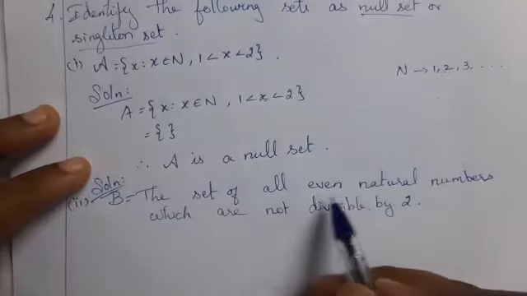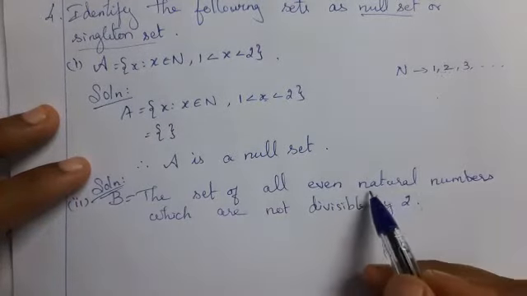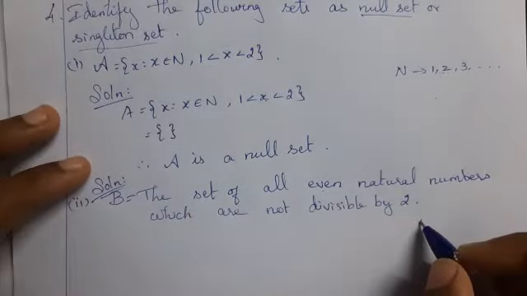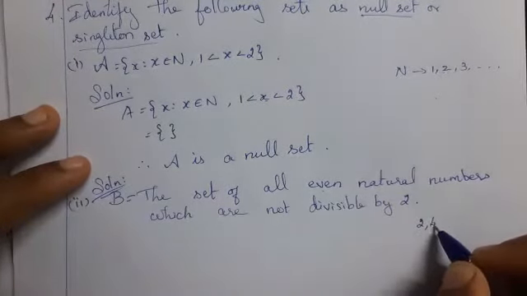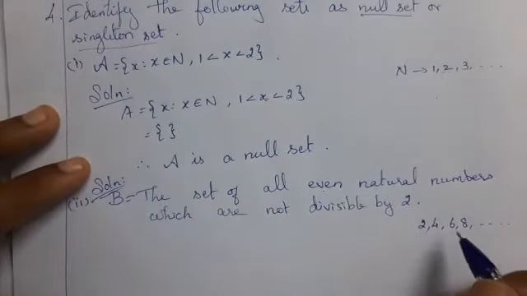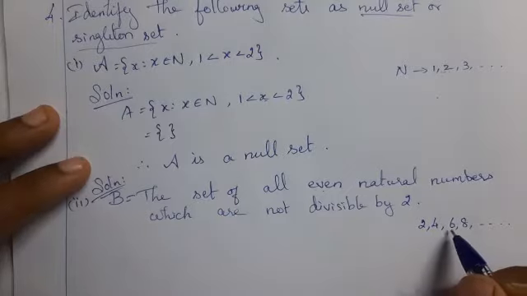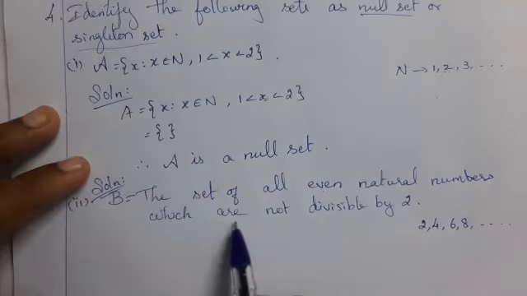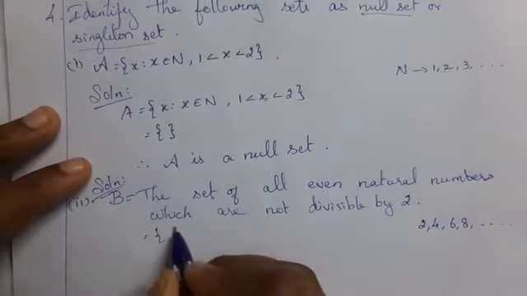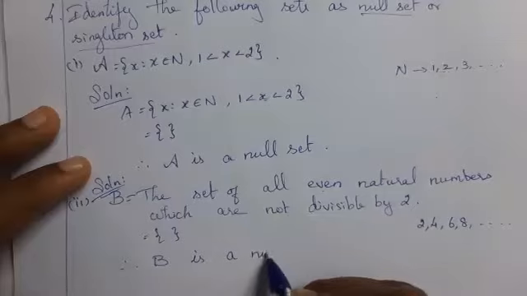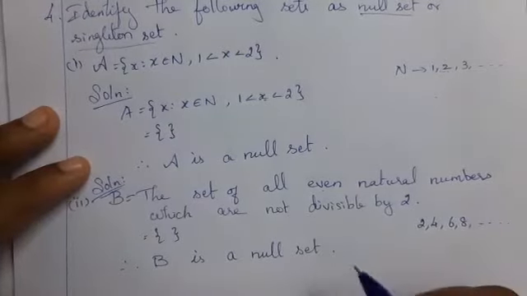The set of all natural numbers starts from 1. Even natural numbers start from 2. Next even numbers 4, 6, 8, etc. 2 is divisible by 2, 4 is divisible by 2. Hereafter all the even numbers are divisible by 2. Here your question is which are not divisible by 2. There is an empty set. Therefore capital B is a null set or empty set.